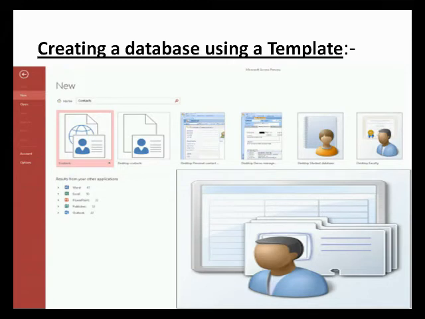It displays a description of the template and asks you to enter the name of the database under file name. You can either use the default location that Access shows below the file name box, or click the folder icon to select another location. Click Create. Access creates the database and displays the table datasheet view. The navigation pane displays all the objects.